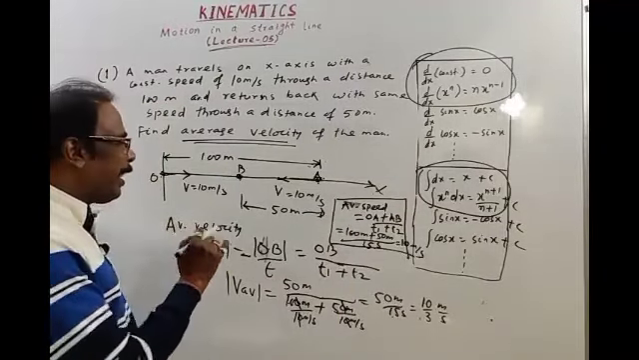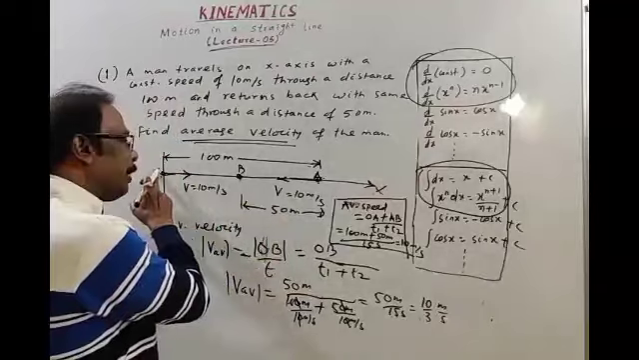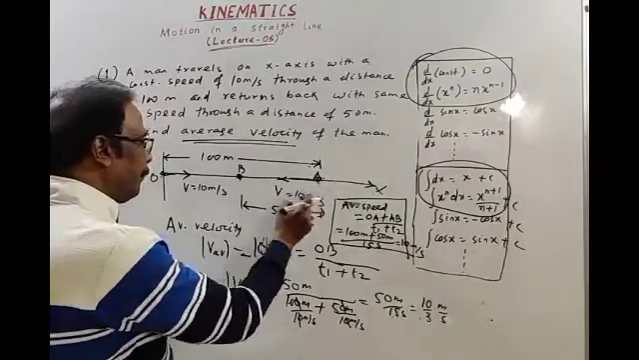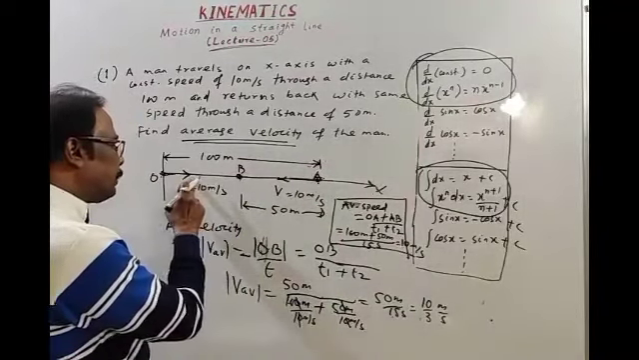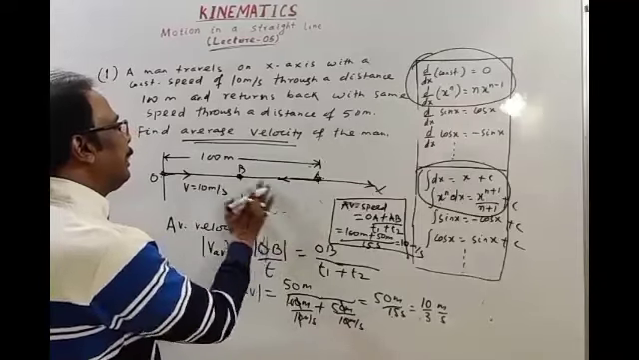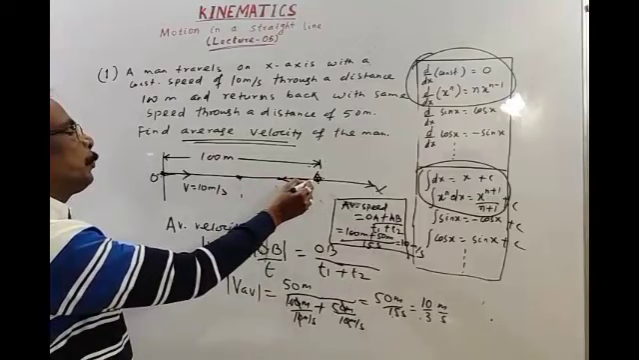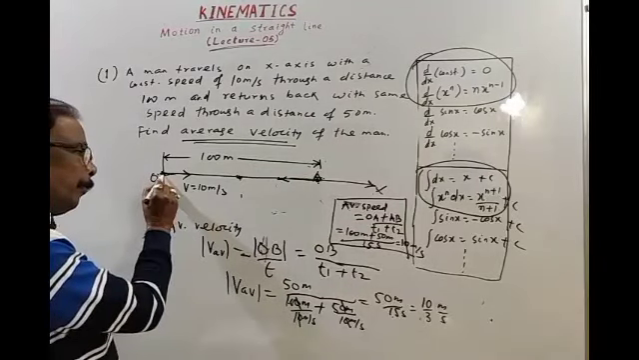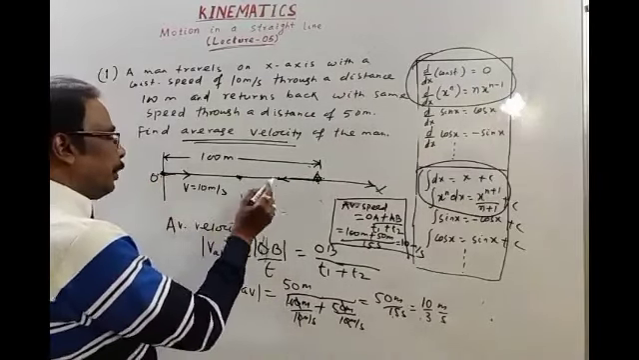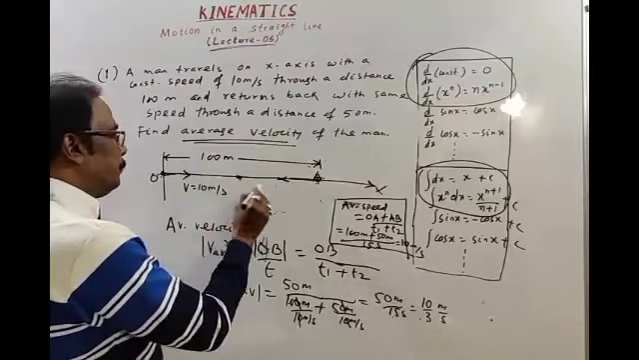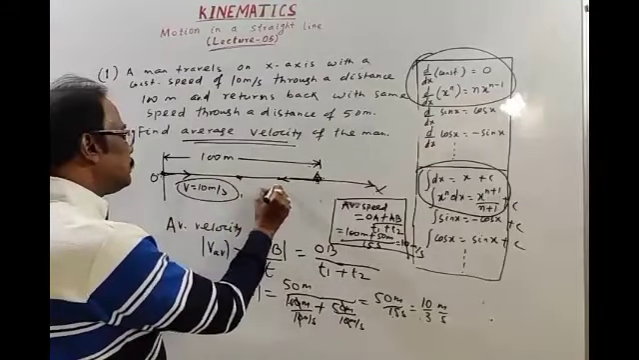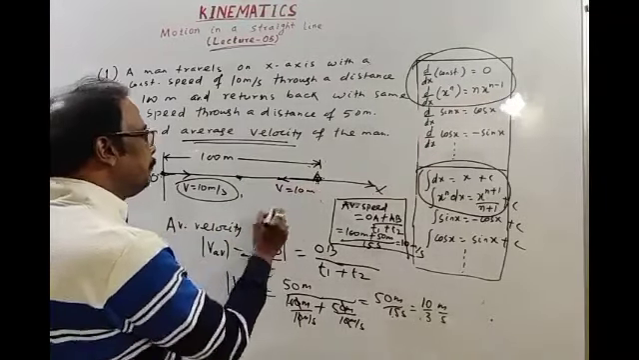If this question were asked like this: a man travels from O to A, a distance of 100 meters, with a speed of 10 meters per second, and again returns from A to O. Then also the speed is constant, this is also 10 meters per second.